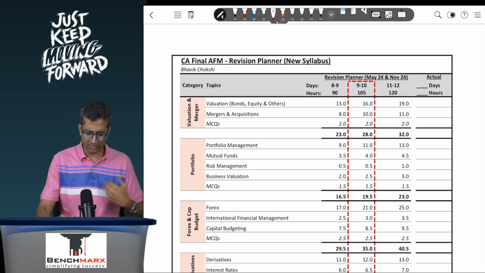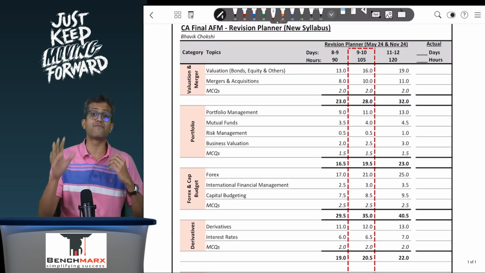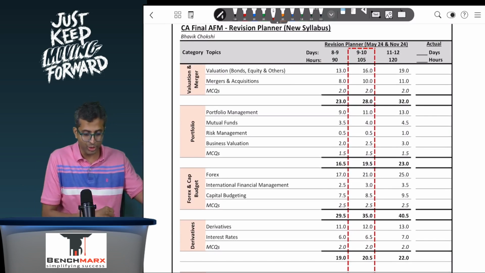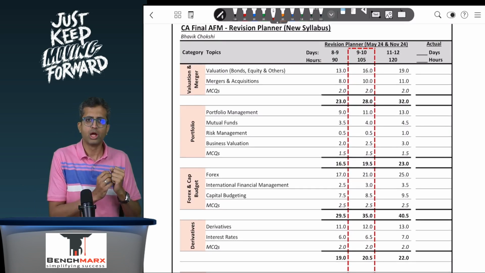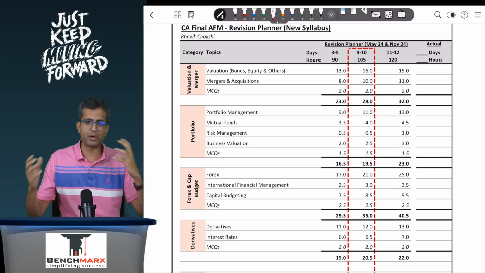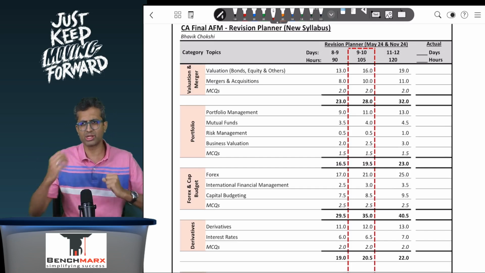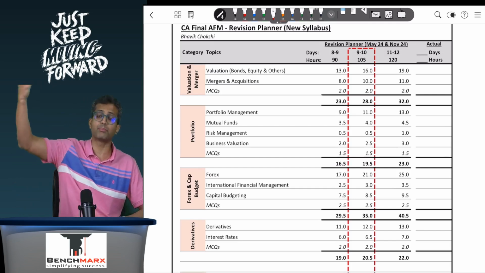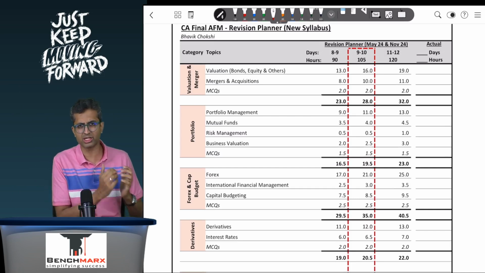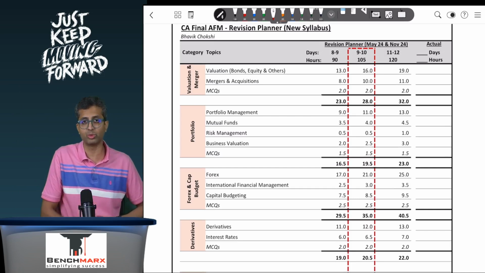So AFM I would broadly divide into 5 main sections. The first section would be valuation and mergers, so do that together. Then the next section involves portfolio, mutual funds, risk management, etc. To some extent, I would say even business valuation can be a part of valuation and mergers. We have included it over here after portfolio, but we can also consider that with valuation and mergers.